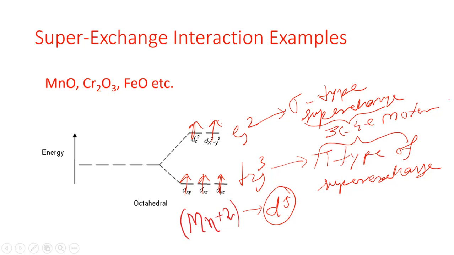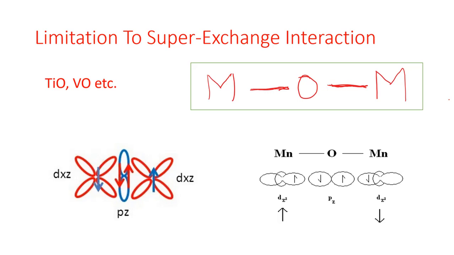Now if you are considering this type of super exchange interaction, then the question can come to our mind that how would we know which oxide will give this type of super exchange interaction and which oxide will not fall in this type of interaction. Okay, so now we are going to the next slide, considering the limitation of super exchange interaction.